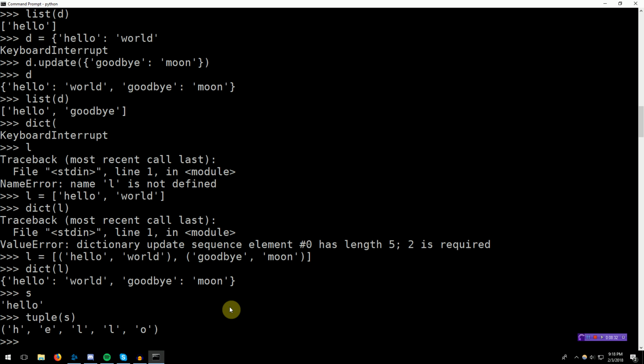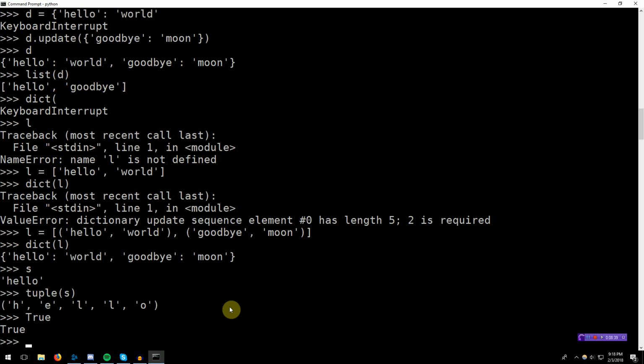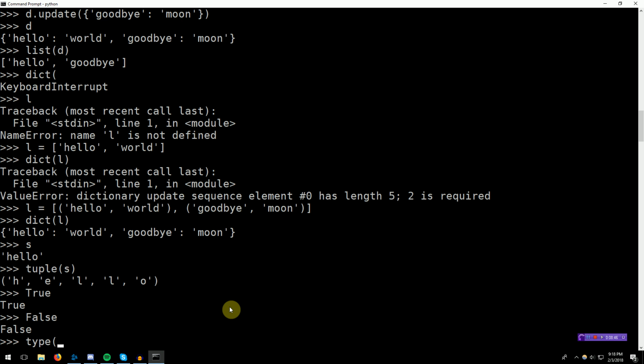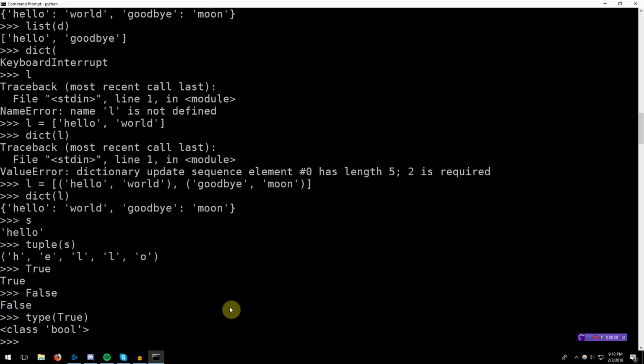So what is a Boolean type? A Boolean is something that can either be true or false. So if you just type true with a capital T into Python, you'll notice that there's no error because this is actually the Boolean type true. Same thing with false with a capital F. And if you actually get the type of true, you'll see that it is a bool, short for Boolean. So Booleans are how Python decides whether or not to execute something. You can say if this or that, while this, do that, and such things.